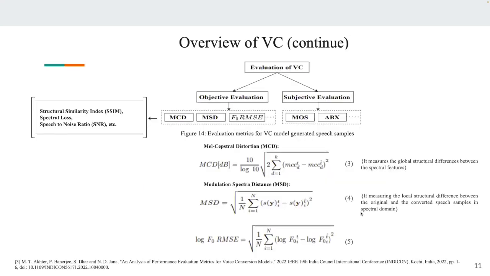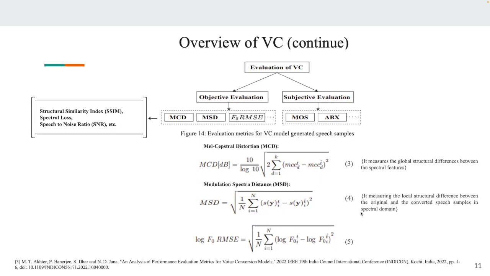Now these are the objective evaluation metrics that are widely used: MCD, MSD, F0, RMSE. There are other objective evaluation metrics as well, and subjective ones, MOS and ABX. There are certain things I would like to discuss with everyone. A lower MCD score tells us that the feature similarity is very high. Whereas a high MOS tells us, in terms of subjective evaluation, how the subjects evaluate and whether the similarity is high or not.